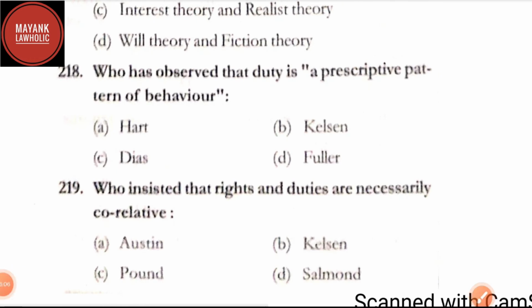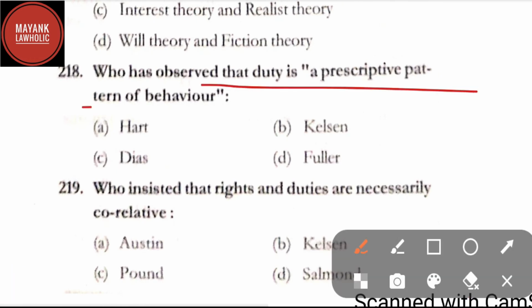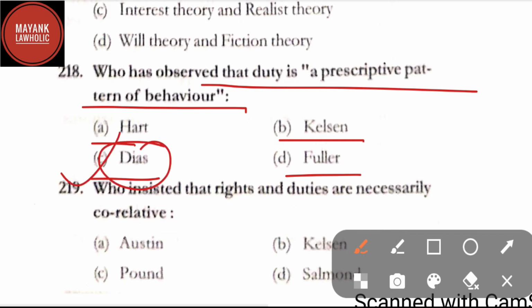Question number 218. Who has observed that duty is a prospective pattern of behavior? Option A, Hart; option B, Kelsen; option C, Dicey; and option D, Fuller. Here the correct answer is option C, that is Dicey.